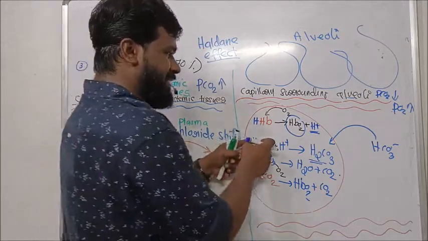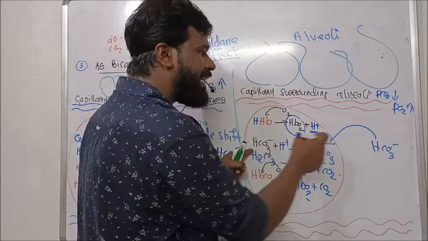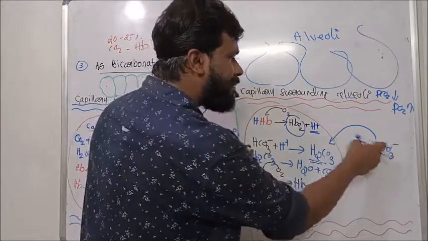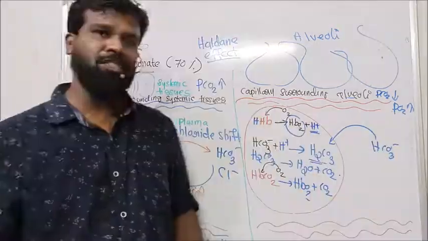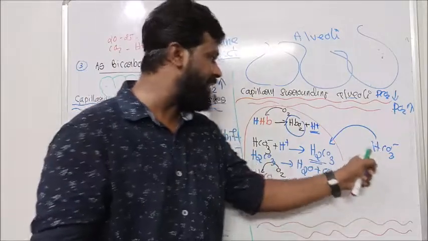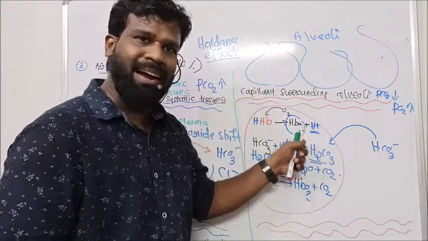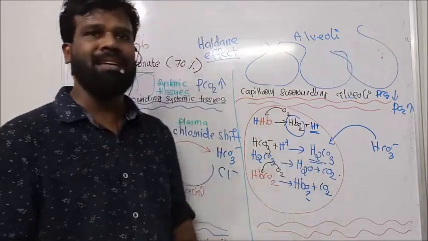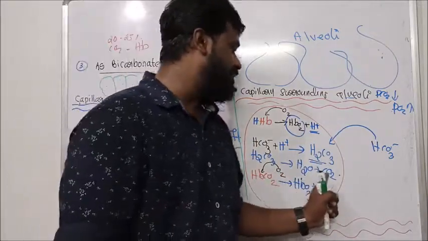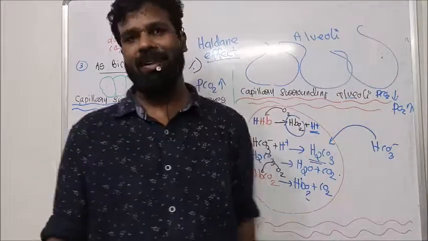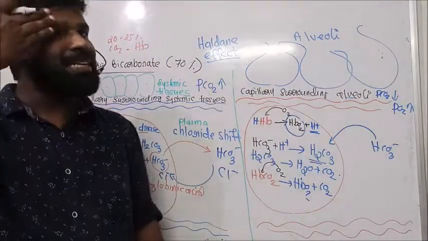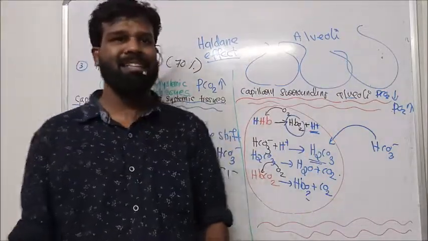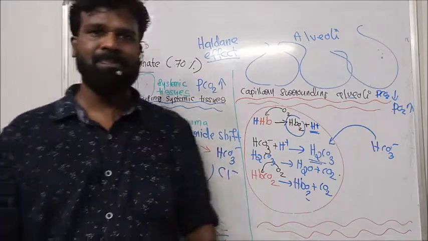That means these used bicarbonates are compensated by adding bicarbonate from the plasma to the RBC. Actually, this bicarbonate is transported back here and used for the formation of carbonic acid, and carbonic acid dissociates into water and carbon dioxide, and this carbon dioxide is eliminated. So 70% of carbon dioxide is transported in the bicarbonate form.